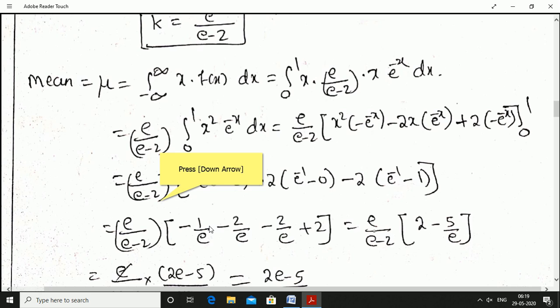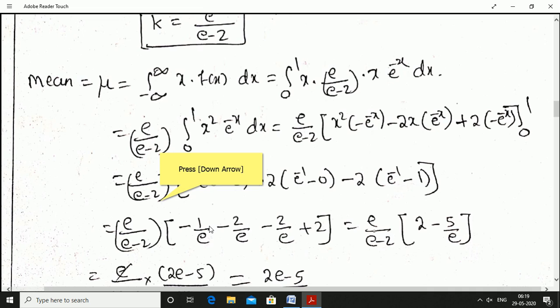First derivative is 2x. Differentiation of 2x is 2. Integral of e power minus x: e power minus x integration is minus e power minus x. Again, if I do the differentiation of 2, that will be 0. Hence, it is completed. Okay, between the limit 0 to 1.